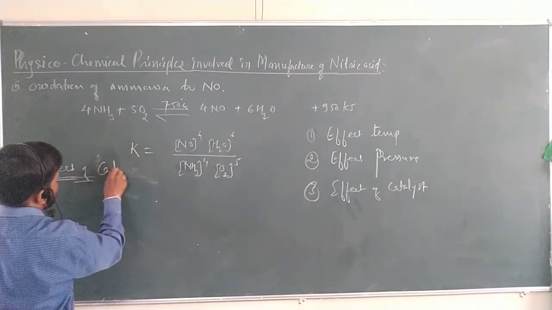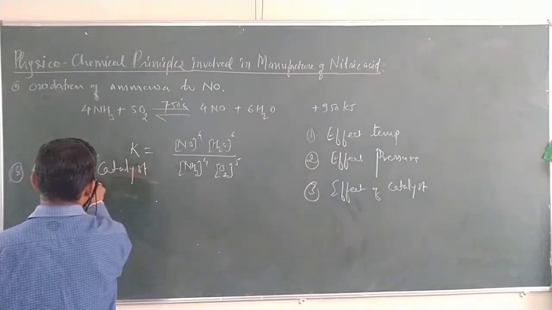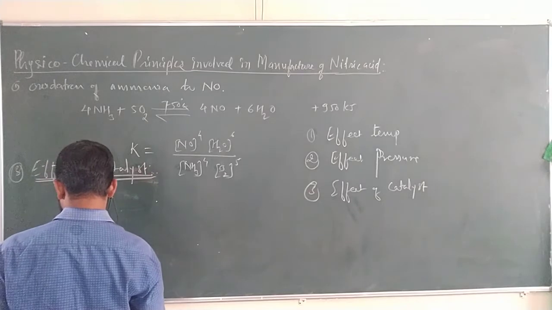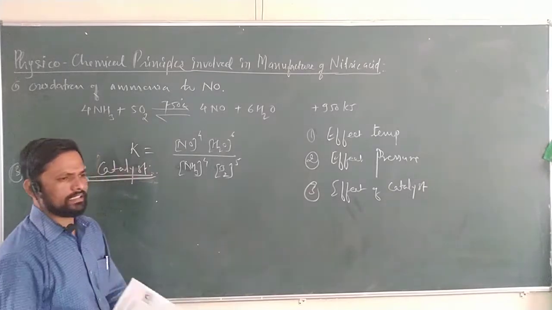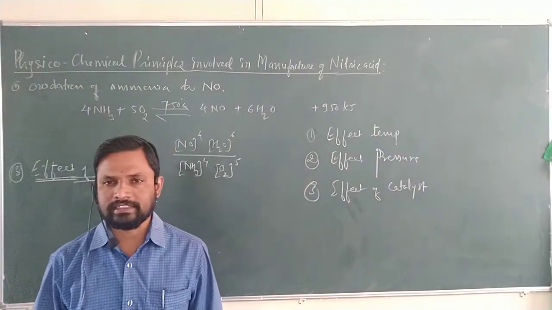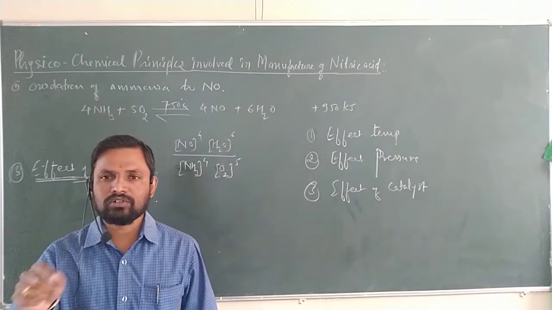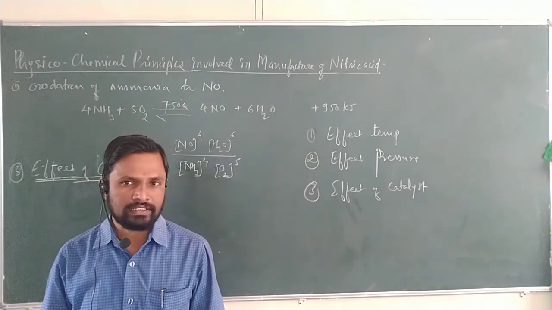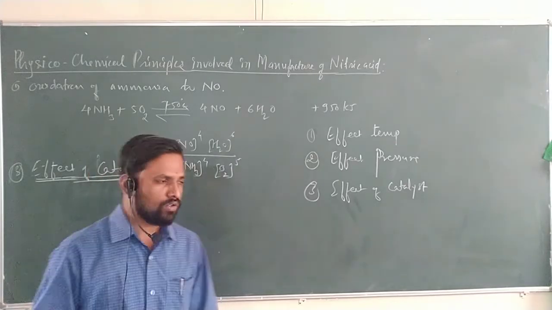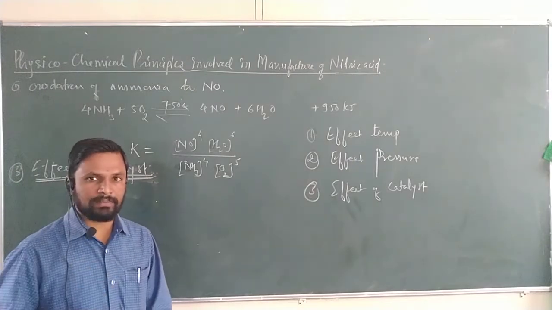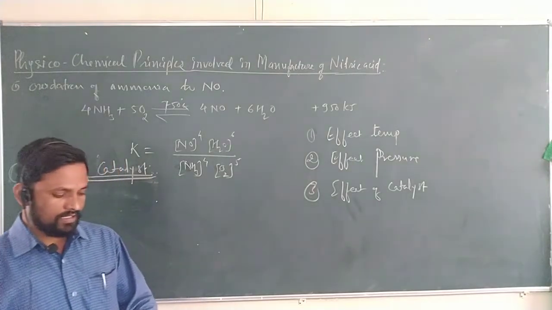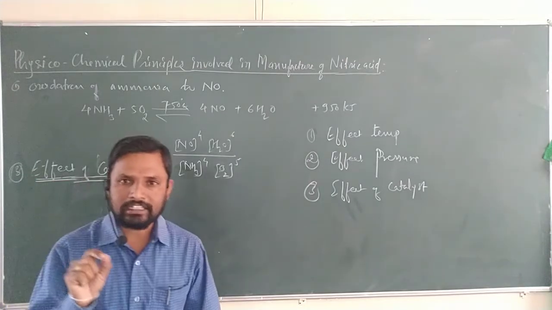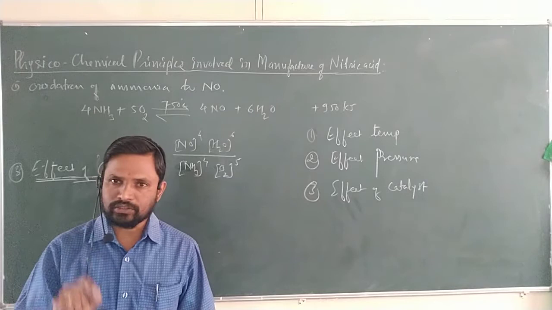Effect of catalyst. Here we can see the effect of catalyst. In the manufacture of nitric acid, we already studied that there is a catalyst gauze, which uses platinum and rhodium gauze of 80 mesh, which is multi-layered. The multi-layered catalyst is made up of 90% platinum and 10% rhodium.